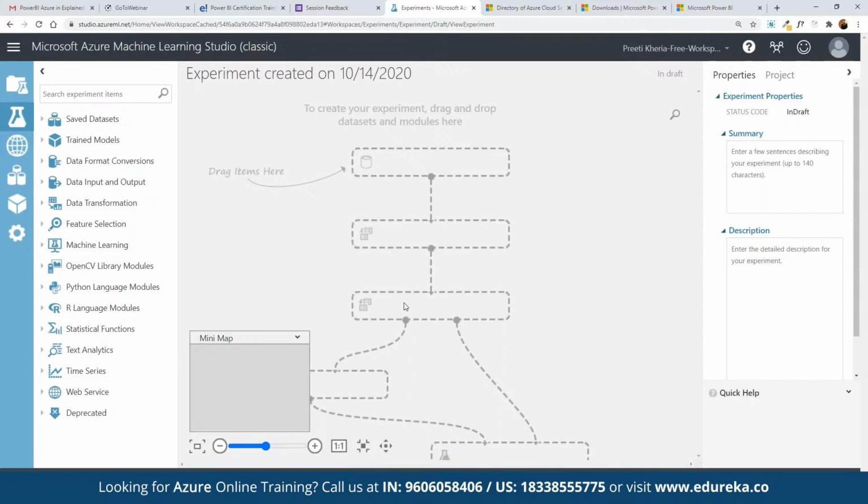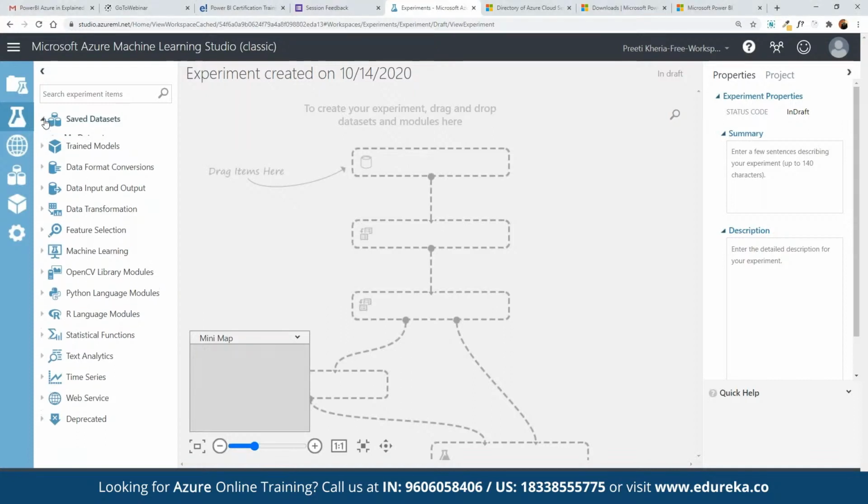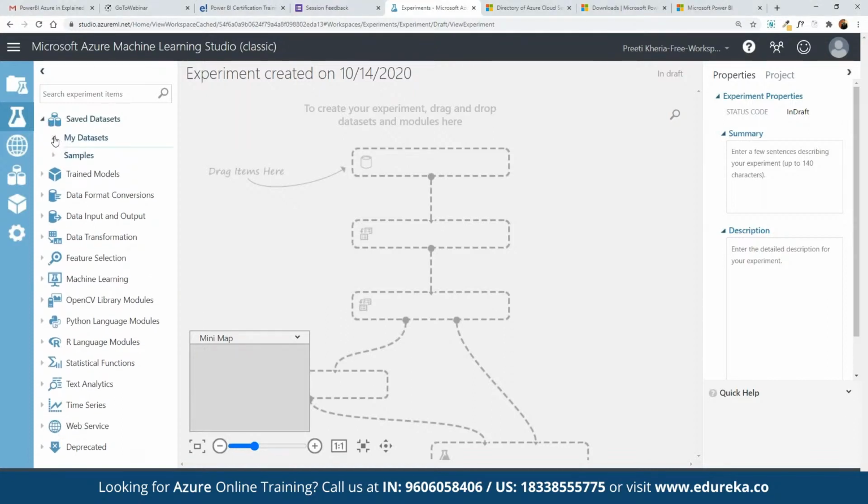Here we can define the entire output and create the testing scripts so that we can run those testing scripts automatically, and that too as quickly as possible. First of all, we have to work on uploading the current dataset. If you do have access to a dataset, we can refer to saved datasets, where we have my datasets.